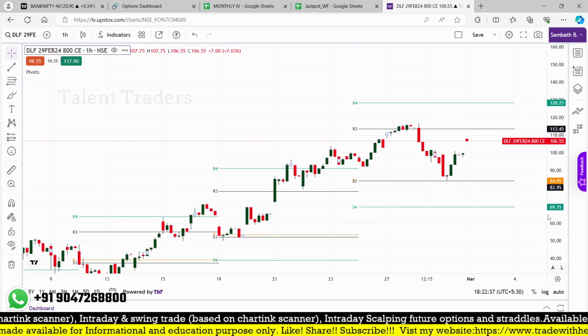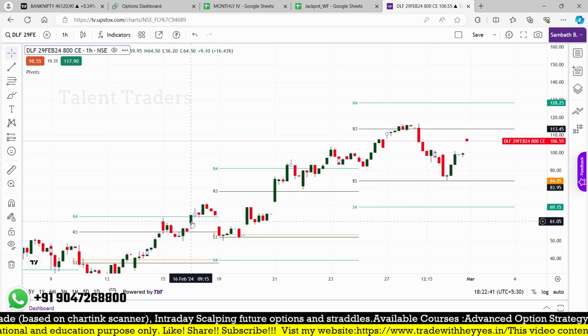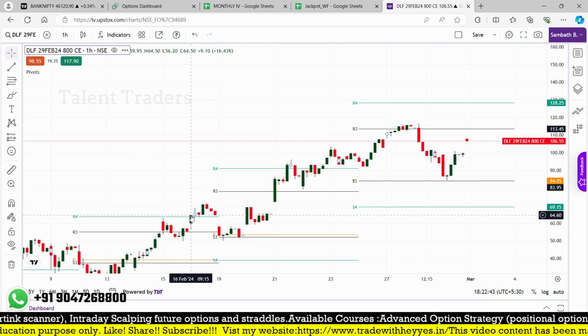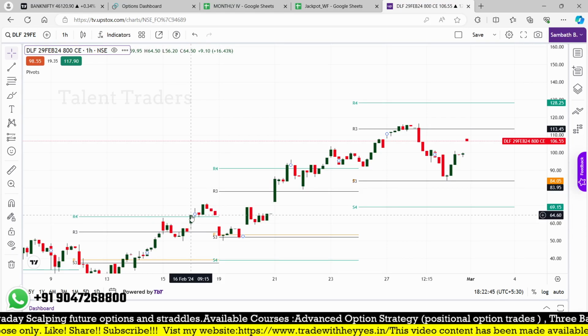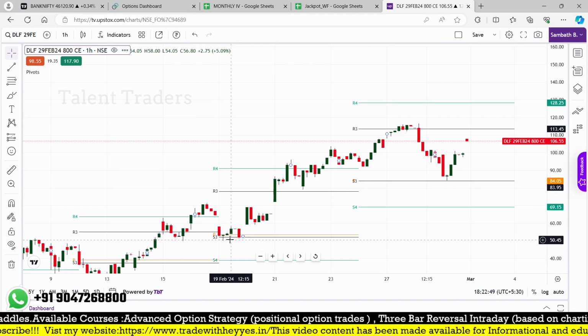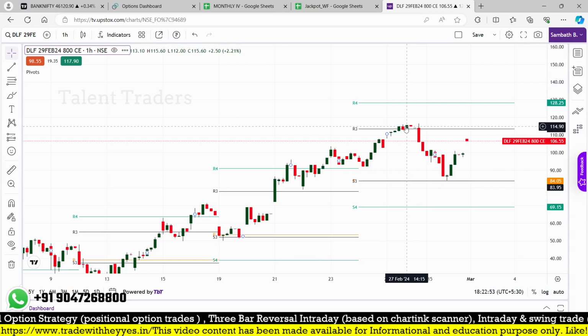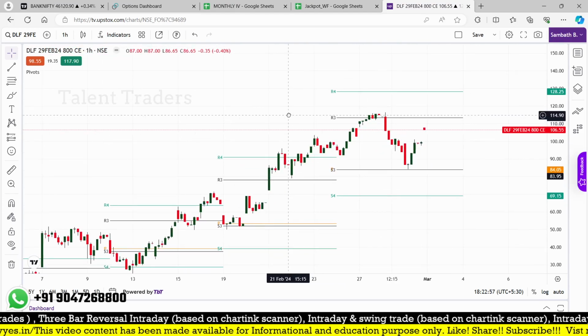You can see the opportunity maybe here around 70. Here is the point where on 16th February it got a trigger. After that it came to 50, but we know the stop loss was not triggered. And finally it reached a peak of around 114 or 150. So that's a good opportunity in DLF.